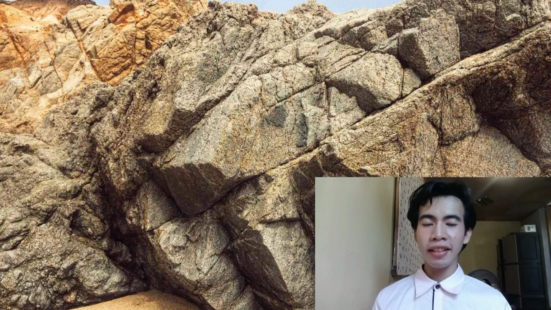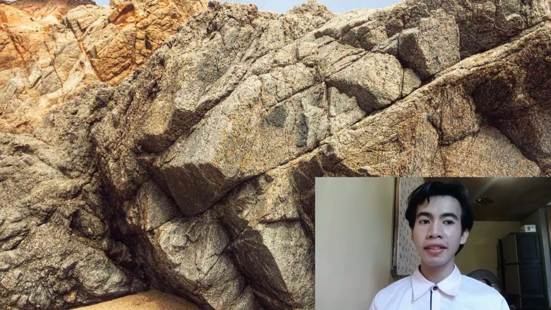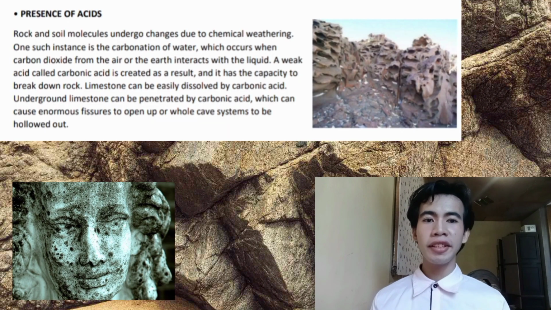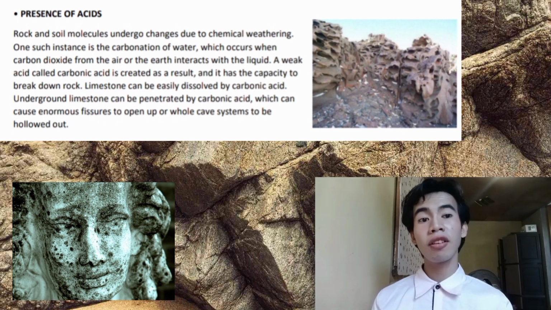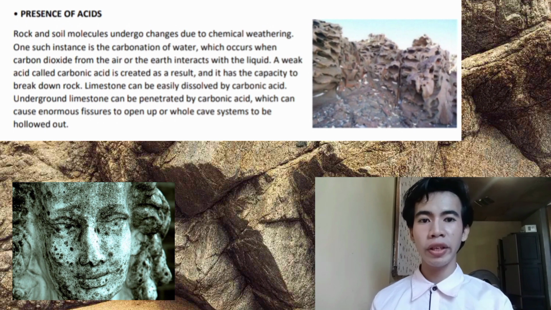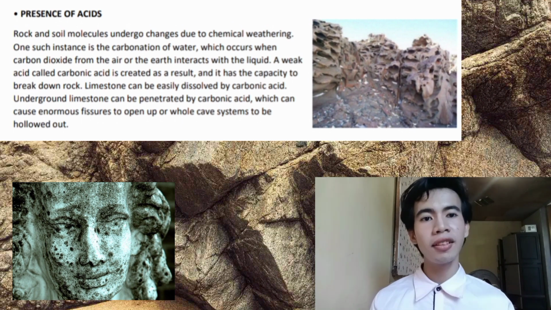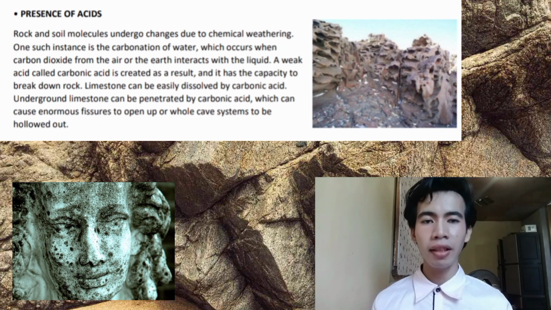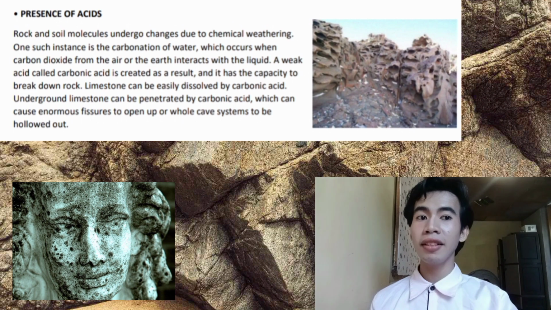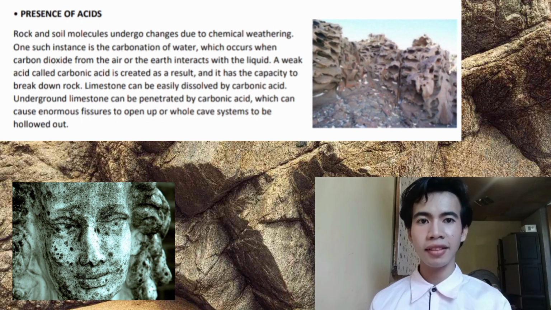The first cause of chemical weathering, as I have said, is the presence of acids. An example of this is water carbonation. This occurs when carbon dioxide, CO2, from the air interacts with liquid water, H2O. As a result, a weak acid called carbonic acid is created, and take note that this carbonic acid has the ability to break down rocks. For instance, limestone rocks can be easily dissolved by carbonic acid.